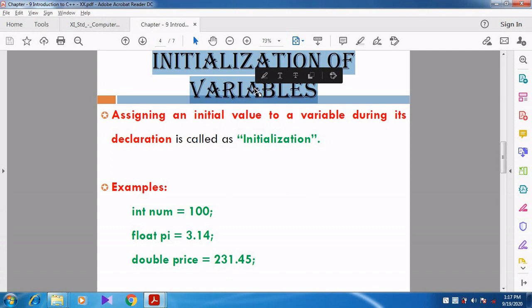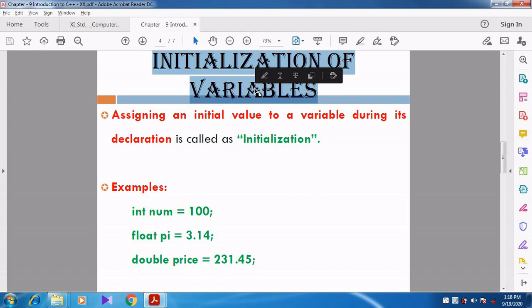See, what is meant by initialization? Initialization means declaration and assignment are done together. Whenever the declaration and assignment statements are done together, that is called initialization.